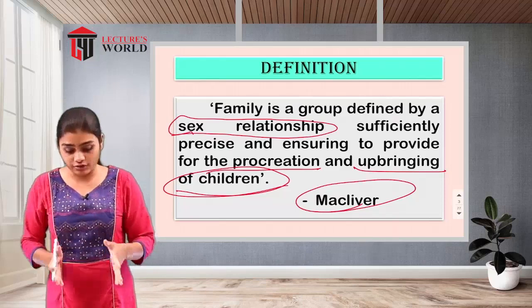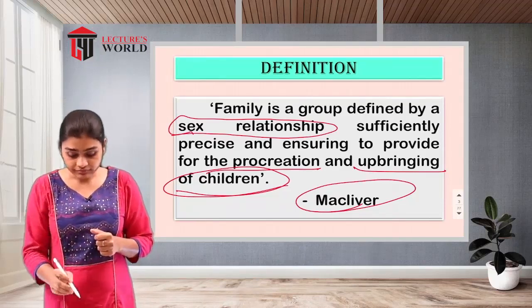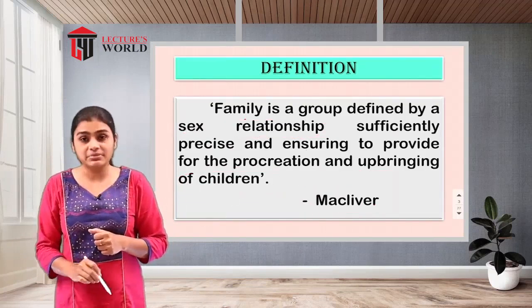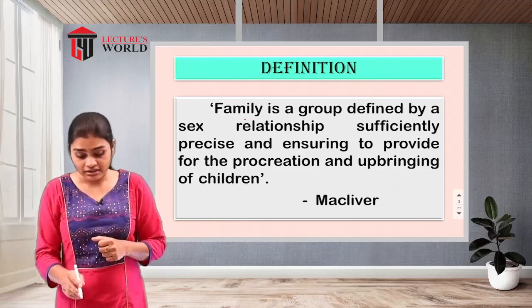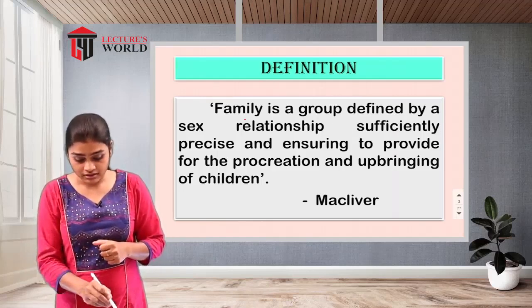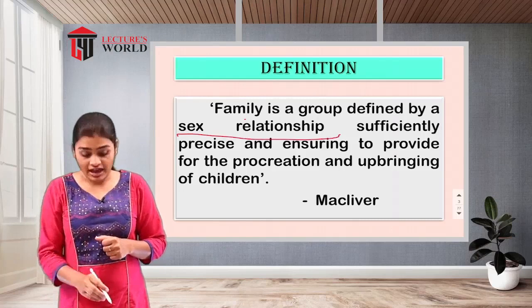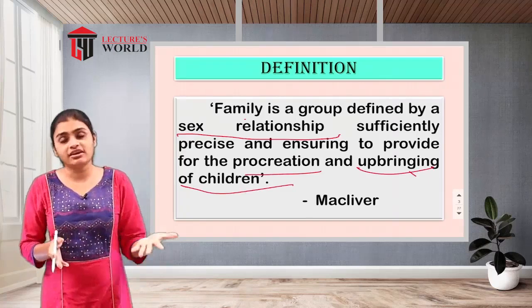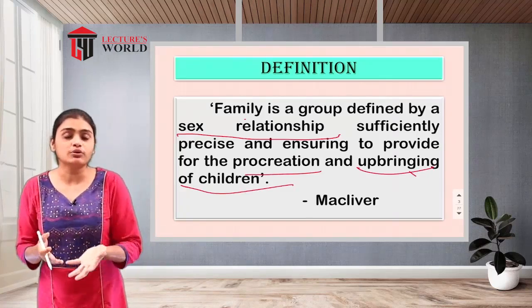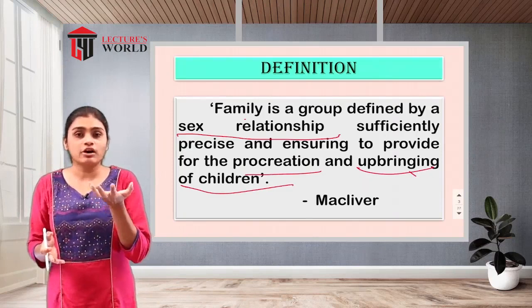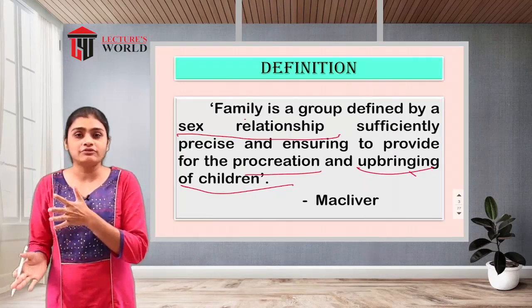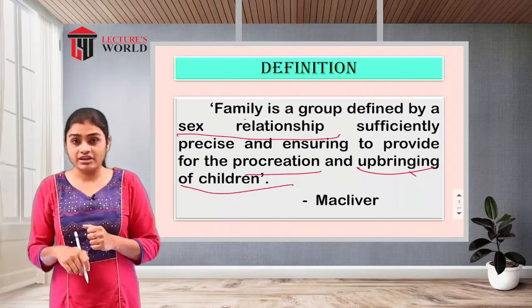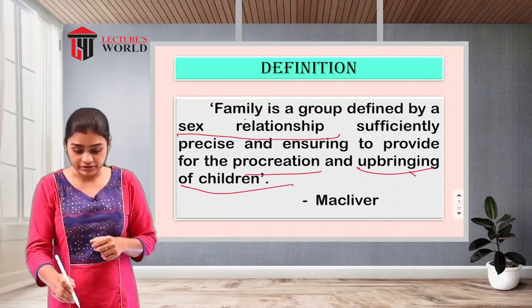So that is called your family according to MacIver. It is a very simple definition: the sex relationship which ensures the procreation and also the upbringing, because procreation will be there, and then the offspring of that procreation we have to raise. That is the definition of family according to MacIver.